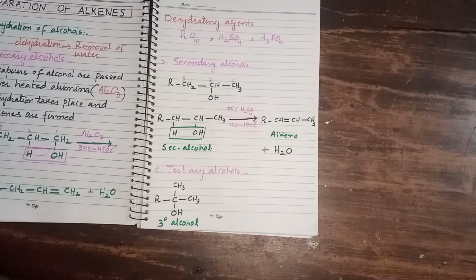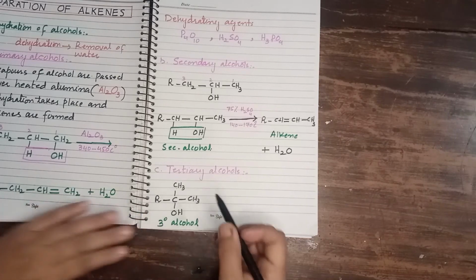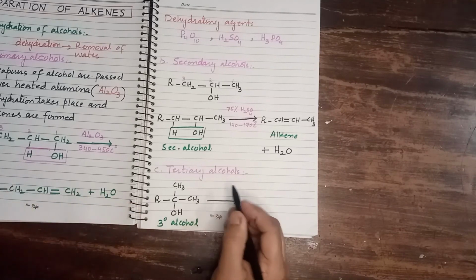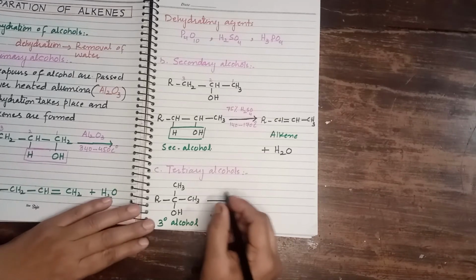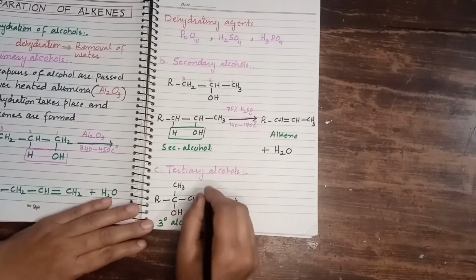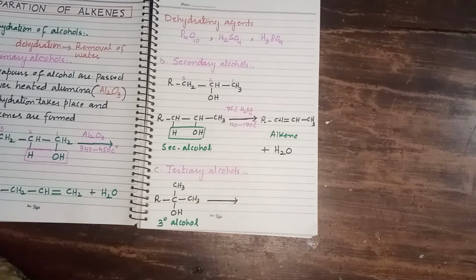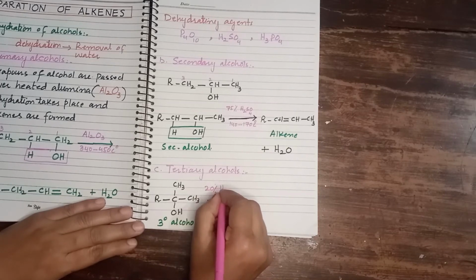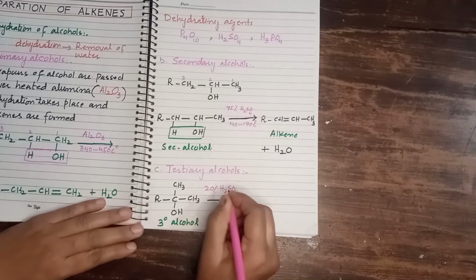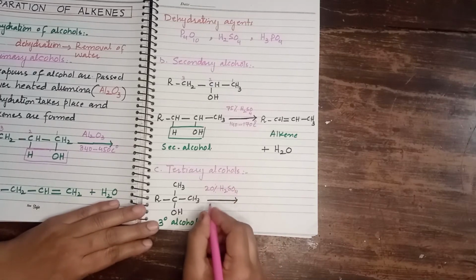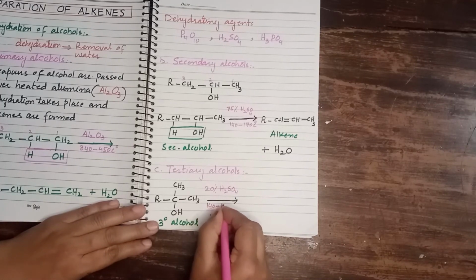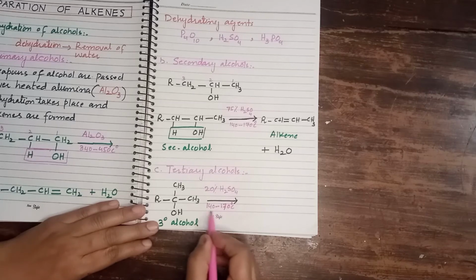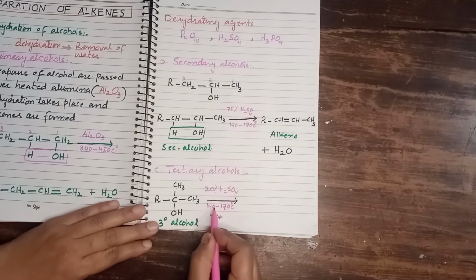Now if you want to get alkenes from tertiary alcohols, right? Conditions: we require dilute sulfuric acid, approximately 25% concentrated or 20% concentrated sulfuric acid here. So we need 20% concentrated sulfuric acid, and the range of temperature will remain same, that is 140 degrees centigrade to 170 degrees centigrade, not below 140 and not above 170 degrees centigrade. This is the range of temperature, right students?